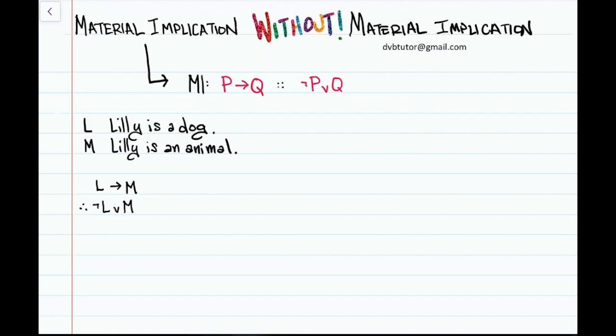So this seems to be intuitively valid. That is, given the truth of the premise, if Lily is a dog, then Lily is an animal, it follows from this that either Lily is not a dog, or Lily is an animal. Okay, so what about the problematic right to left?